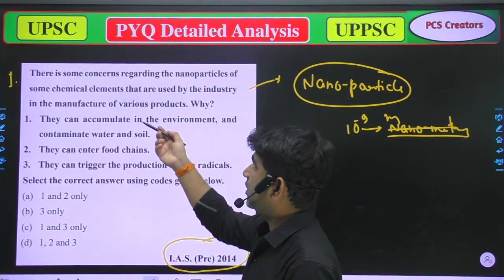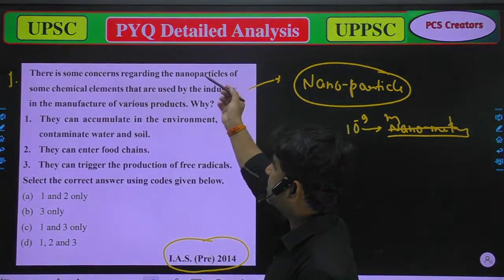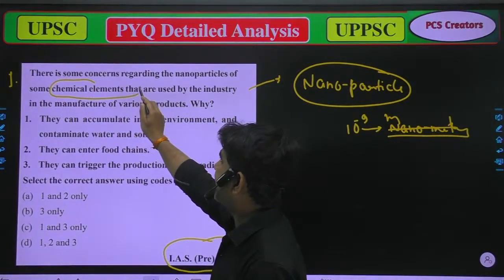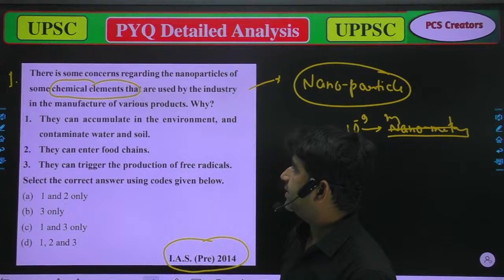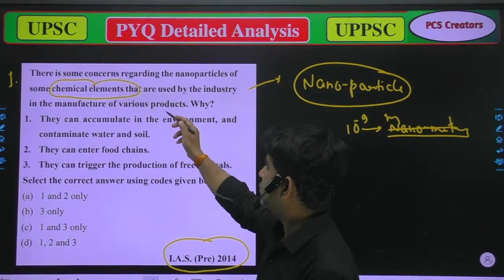So what is the question? There is some concern regarding the nanoparticles of some chemical elements that are used by the industry. They can accumulate in the environment. So why?